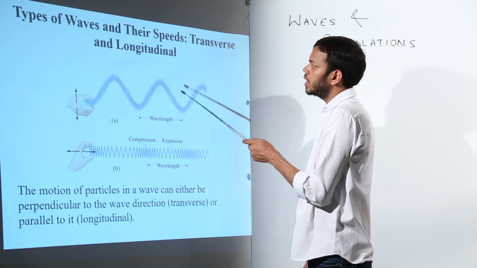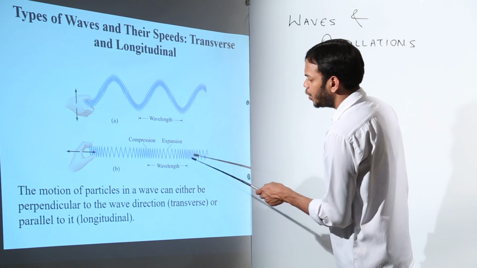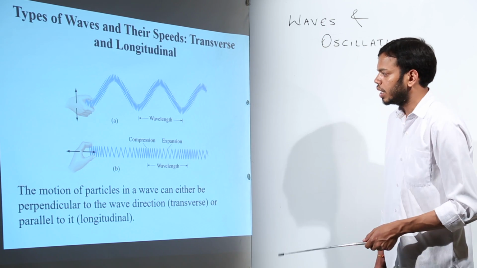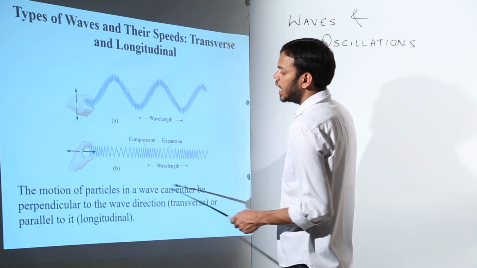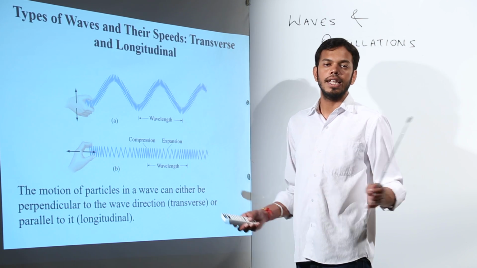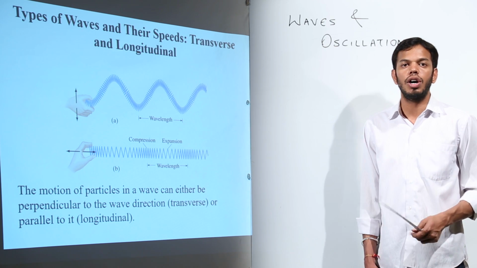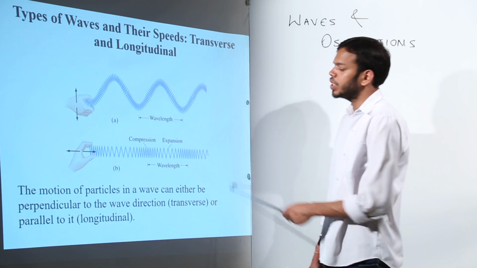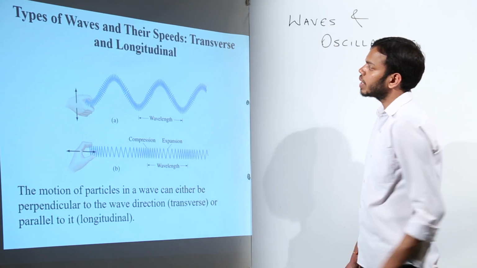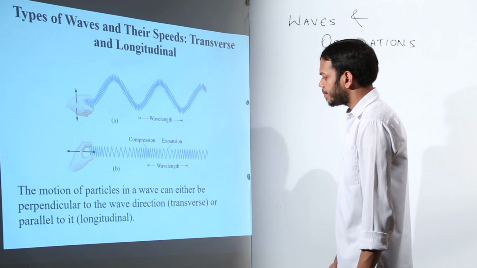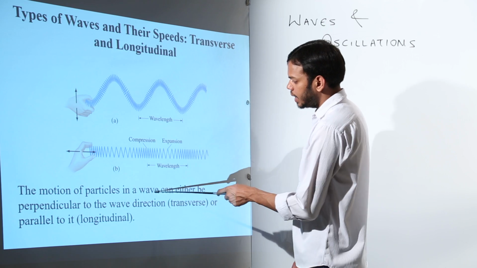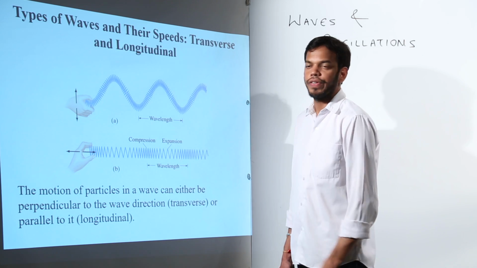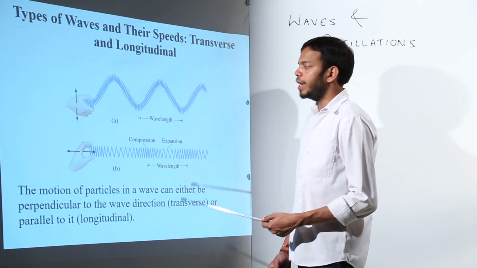Now this type of wave is called transverse wave, whereas in longitudinal wave there are compressions and rarefactions. So compression means the particles will come closer and then they will go farther. This type of compression and rarefaction, again due to the elastic nature of the medium, this type of motion is called what? The longitudinal motion. Okay, now here the direction of motion of particle is parallel to the direction of propagation of wave, whereas in the transverse case it was perpendicular.